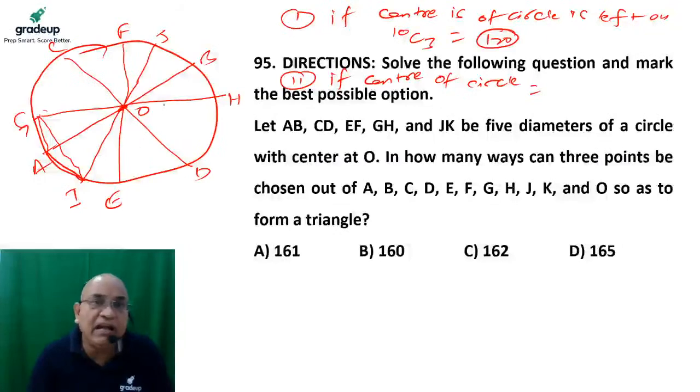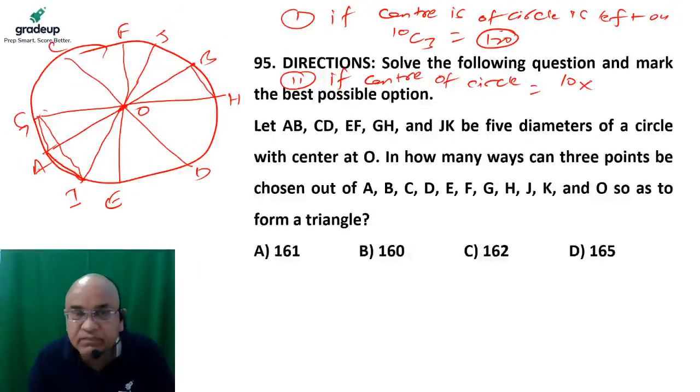If I choose, let's say, B and H, and I join B and H, then a triangle is going to be formed by points B, H and O, no doubt about it. It means I can pick any 2 points on the circumference. If I choose any 1 point from the circumference, I have 10 choices to pick.